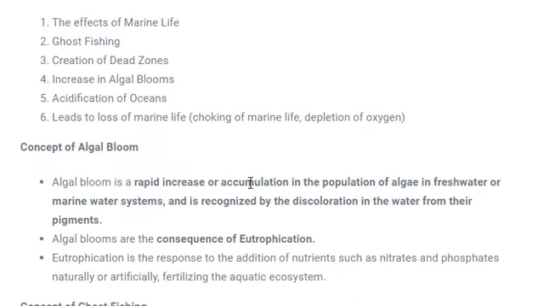One concept is algal bloom. Algal bloom means the increase or rise in the amount of algae present on the surface of water, which in turn consumes oxygen. Eutrophication is also a cause of algal bloom, which we have already discussed, and because of this the aquatic life is affected.